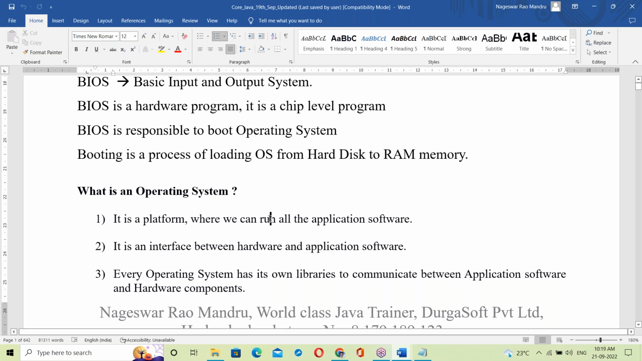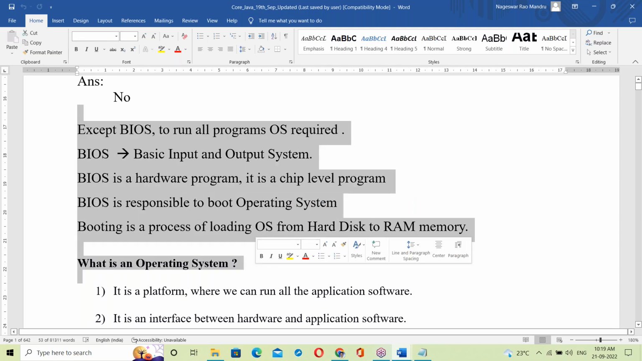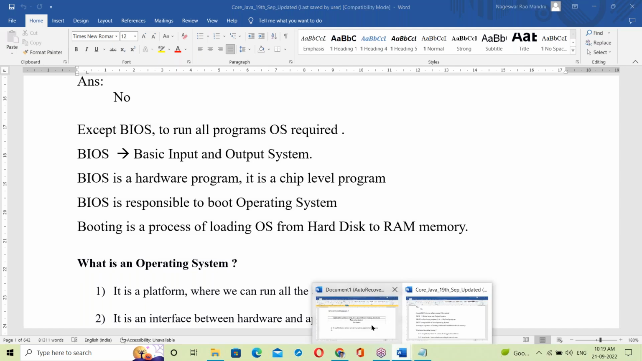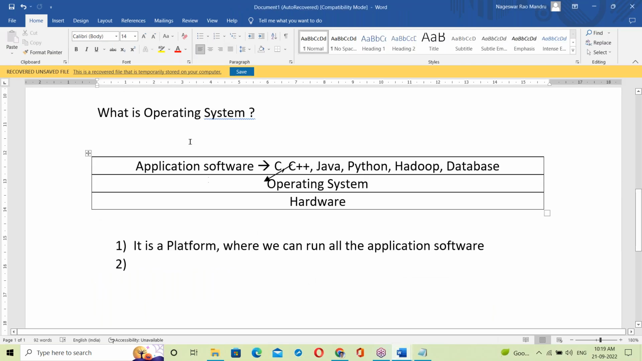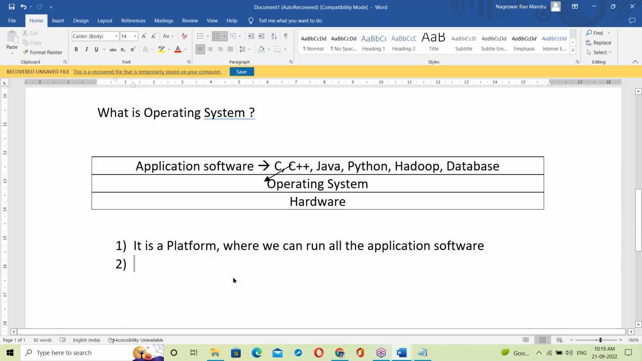So this document follows the same order as my explanation. My class order is the same, so no worry, you can follow this document. After finishing class, just read the document for the same topic. What I'm explaining here is the same as what's in the document, so just follow the document.